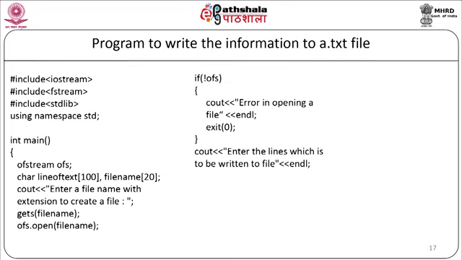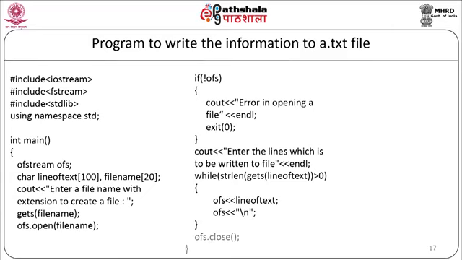Now, we will write our while loop: while (strlen(gets(line_of_text)) > 0), ofs << line_of_text << "\n". So, it is going to take a line of text from the user and directly write this information into the ofs file using the simple statement ofs << line_of_text. The syntax is the same as our cout statement. Instead of cout, here the object name will be ofs, otherwise everything is the same. Now, our while loop will end, ofs.close will close the file and our program will end.